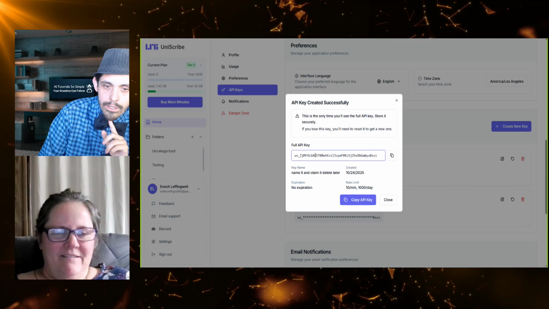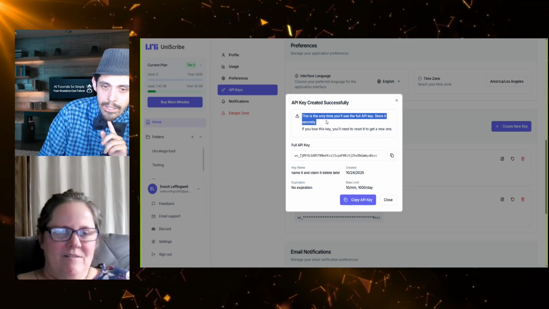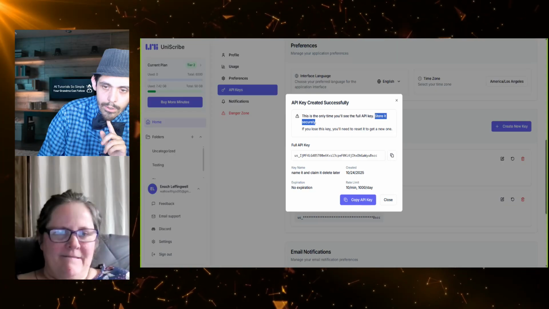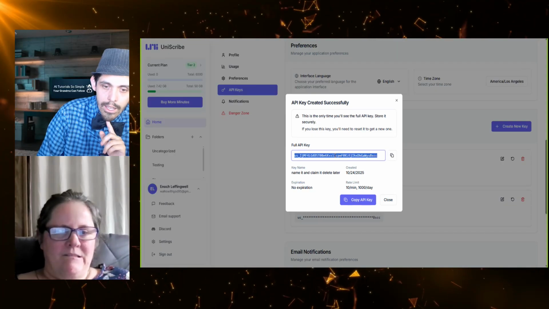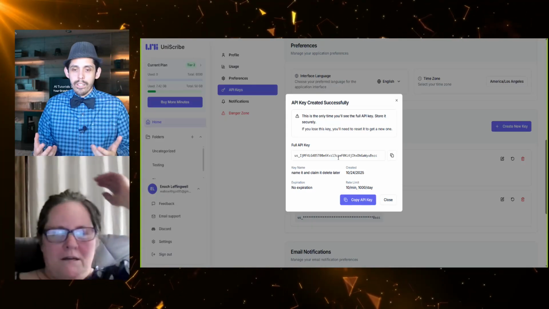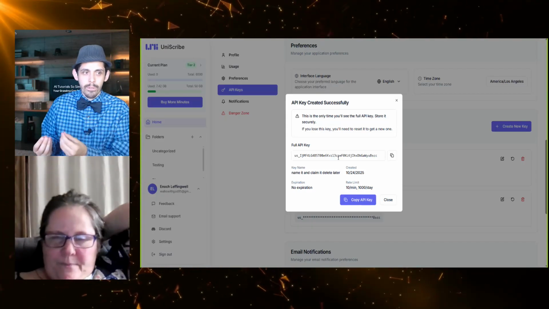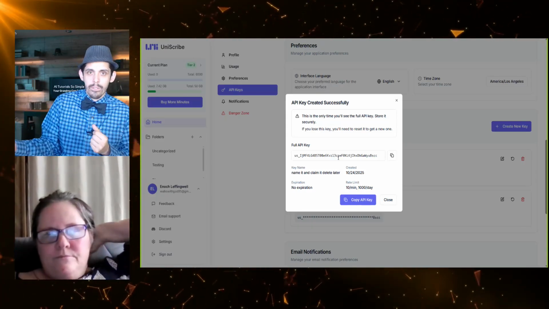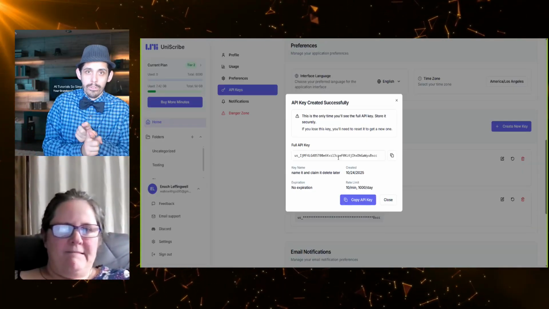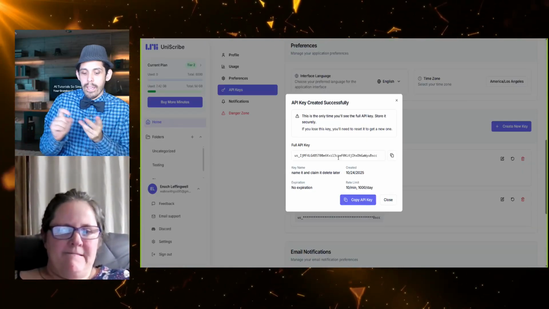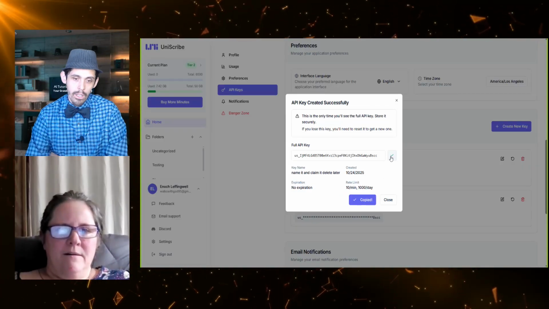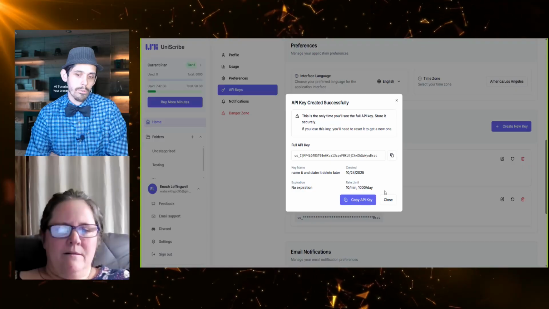So here's a key. A lot of times they'll say this is the only time you'll see the full API key, so you need to store it somewhere safe that you could use it. And when you copy that, this becomes kind of like your username and password with that app. Whatever you do with that app is connected to my accounts, my billing, my payments. So this is private. You don't want to share it with people.